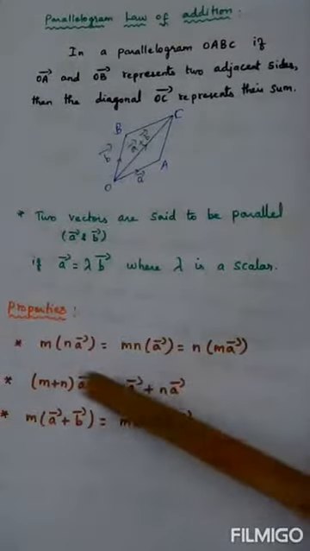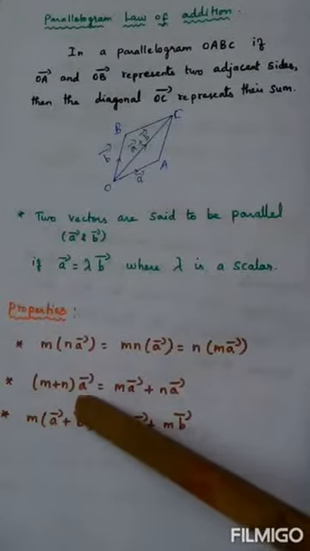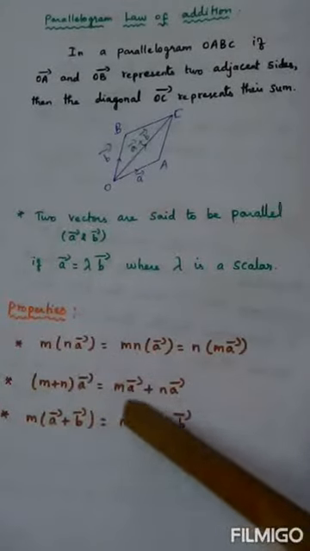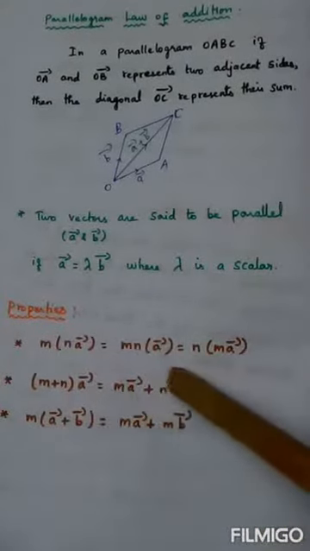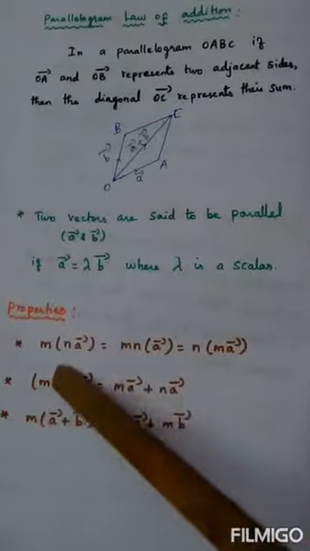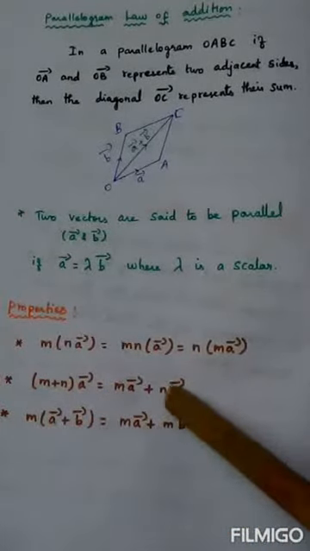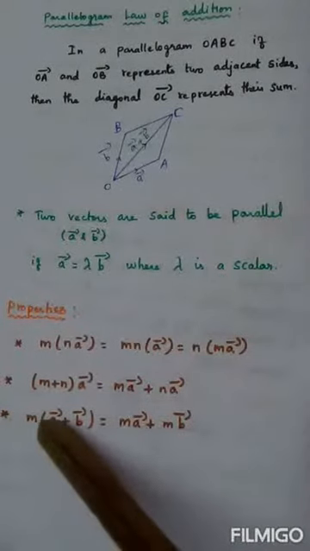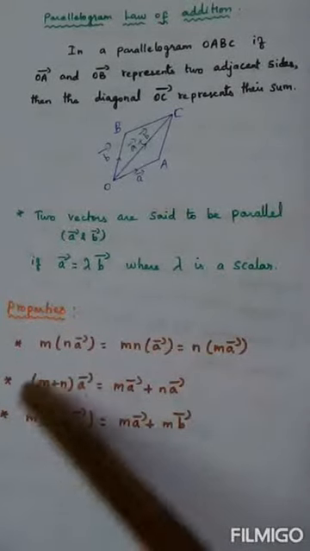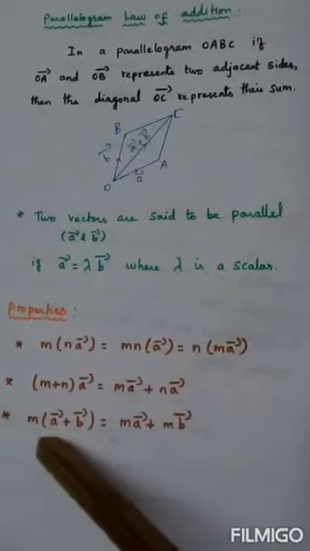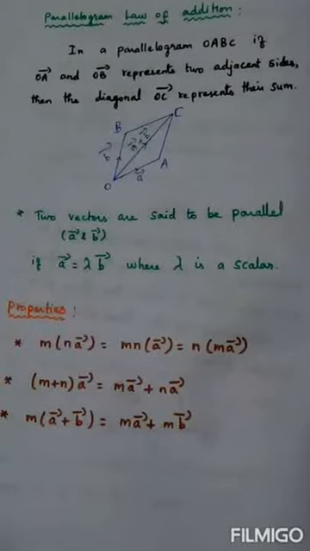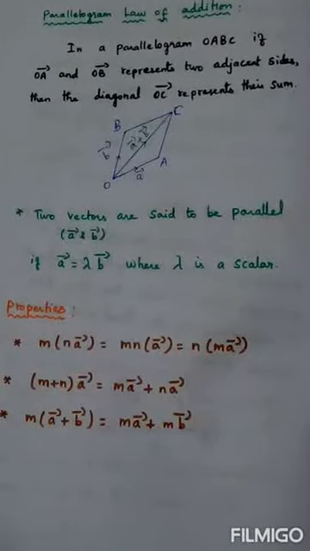And the next one, M plus N into A vector can be written as M A vector plus N A vector. So normally in multiplication what we do, the same thing can be done in vectors also. That is what the property says. Similarly, M into A vector plus B vector can be written as M A vector plus M B vector. So the normal multiplication rule is applicable in vectors also. That is what these three properties say.